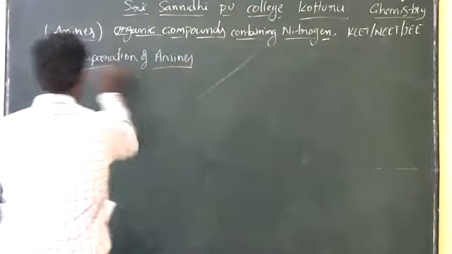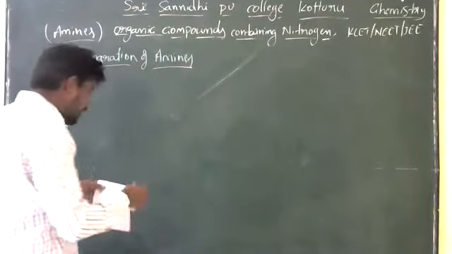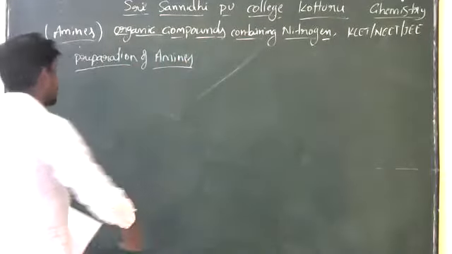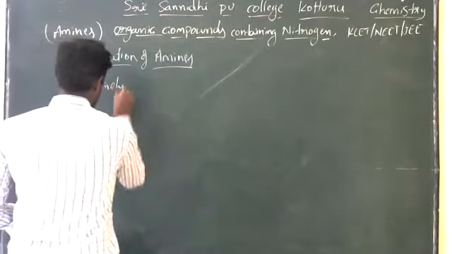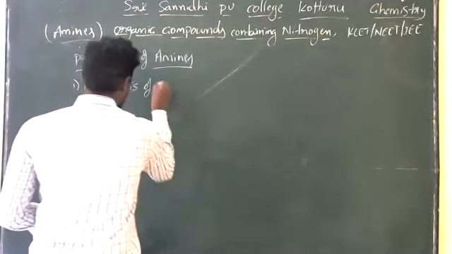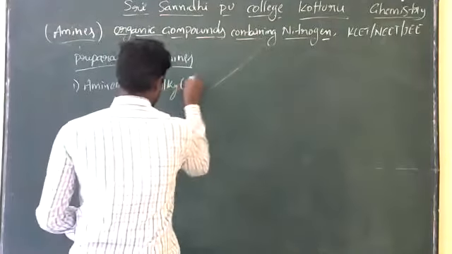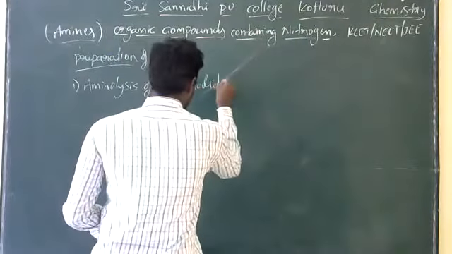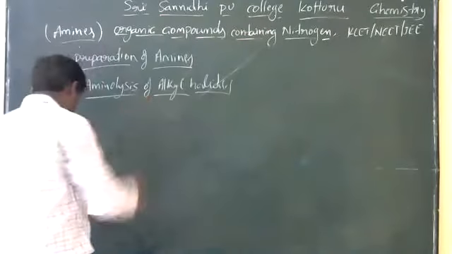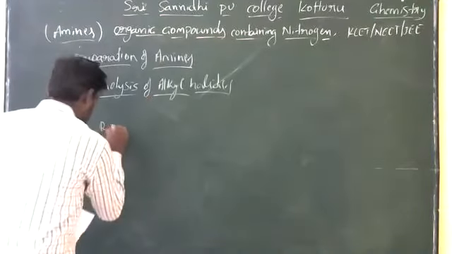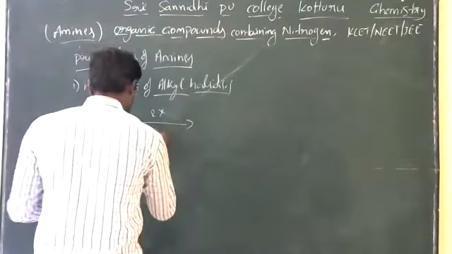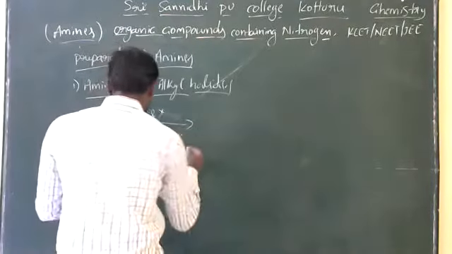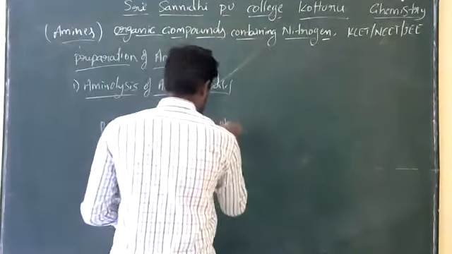Preparation of amines. The first preparation is aminolysis of alkyl halides. Here the primary amine reacts with RX at 373 Kelvin temperature to produce R2NH.